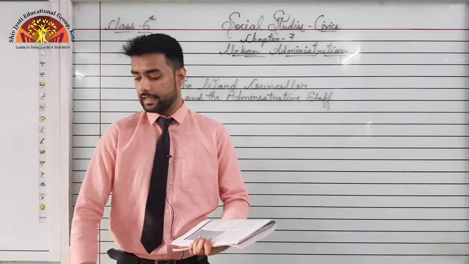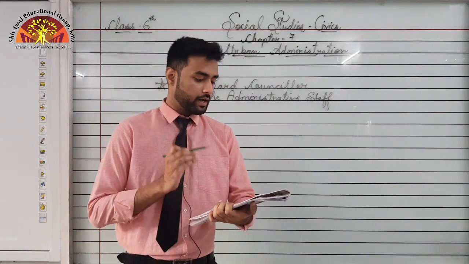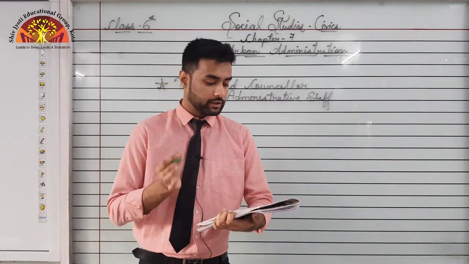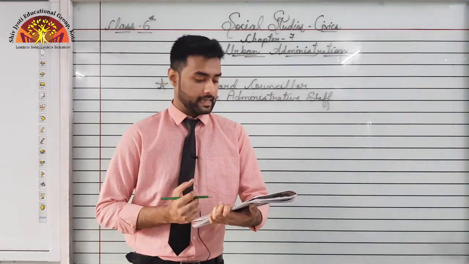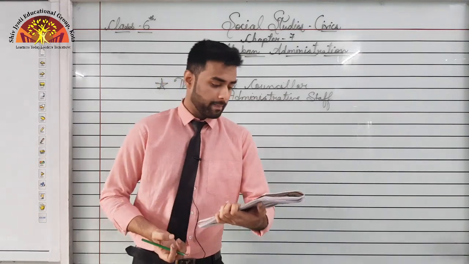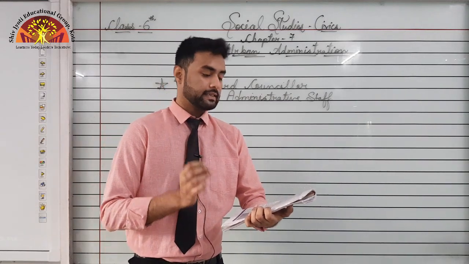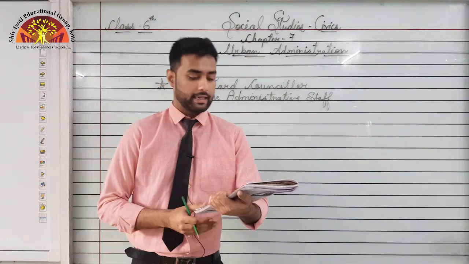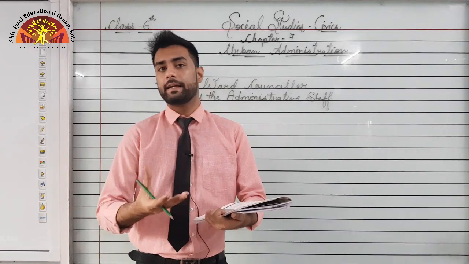For example, see now, if bus stands need to be improved or a crowded marketplace needs to have its garbage cleared more regularly, or there is a nala or drain that cuts through the city that needs clearing. For example, if we want to improve a bus stand, clean a marketplace or a drain pipe, it is the committees for water, garbage collection and street lighting that decide on the work to be done. So we have divided the municipal corporation into different areas like garbage collection department, water department, cleaning department, and so on.